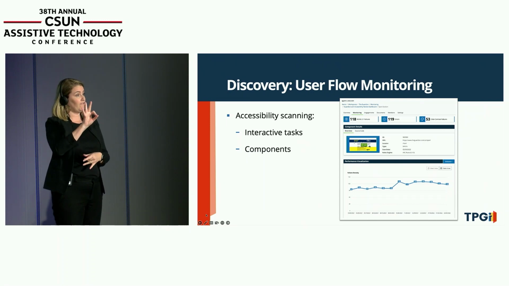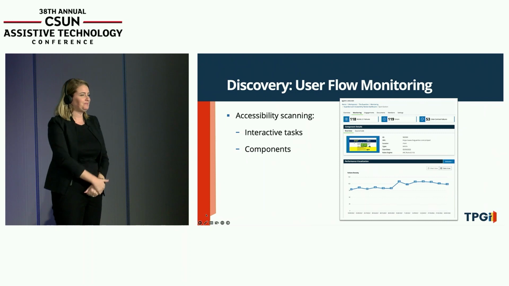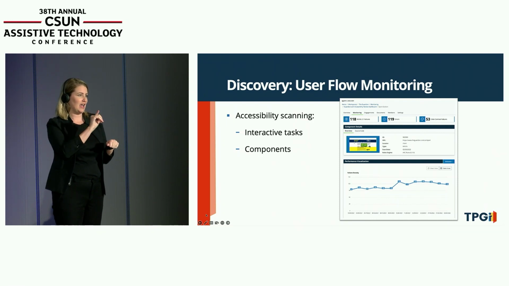And user flows, here you'll see in this screenshot, we've got, instead of a whole broad domain, a single component. In this case, we're looking at the Guardian website. And we're looking at a specific template, the sports section in the Guardian website there, as a sample of the whole thing. Okay? So in user flows, you can take a sampling, and that's an important part of testing. We do it all the time in TPGI. We try to get things that are representative of the whole so that we can look at them in detail. Okay? So they're important assets. Once you've identified those, they help you. I feel like almost the canary in the coal mine to tell you where you might have broader problems.